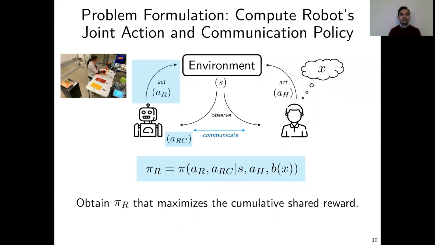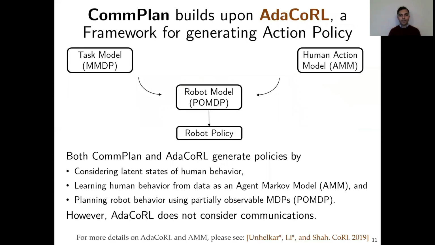In our task, this corresponds to the intent or goal of the human, that is which location is the human going to go to next. Since the robot cannot observe this, the robot has to make decisions in a partially observable sense, and we utilize a POMDP-based framework to do so. Specifically, we build upon AdaCoRL, a POMDP-based framework for generating action policy of a collaborative robot.